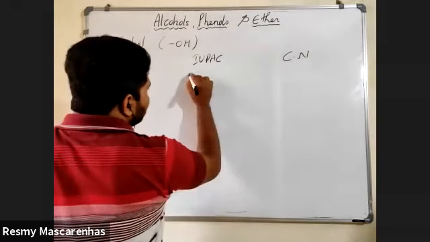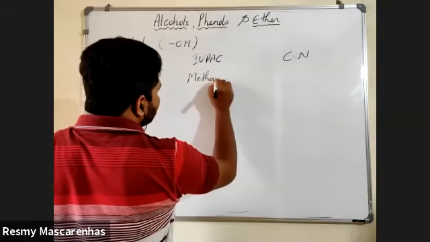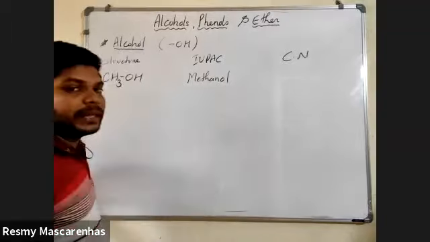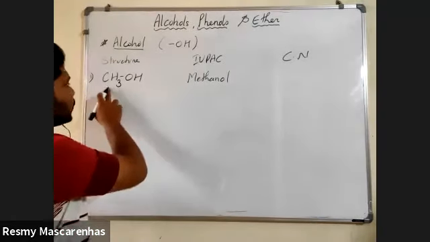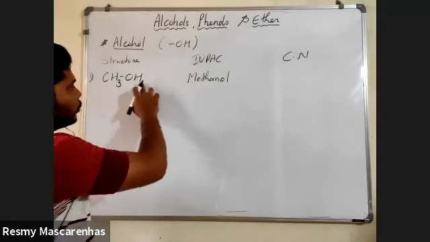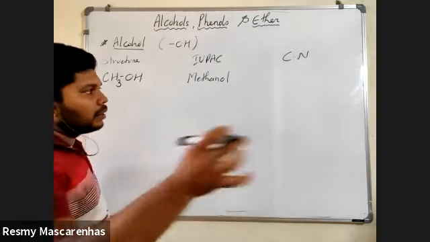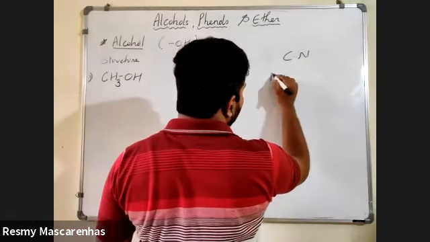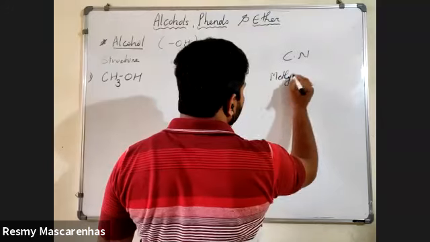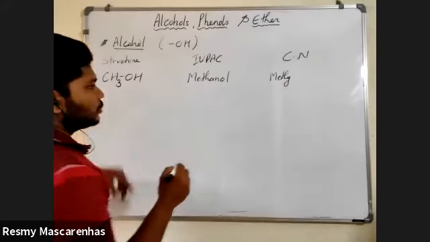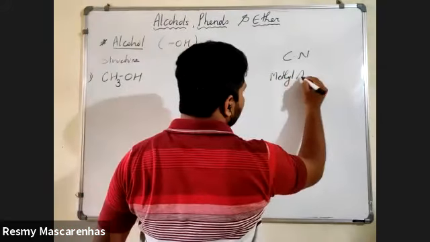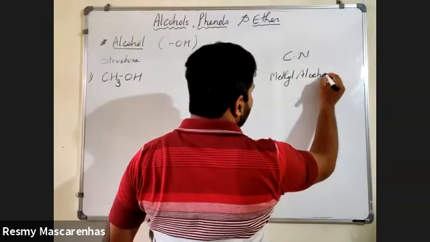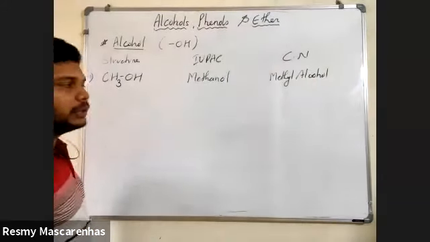The IUPAC name for this is methanol, because one carbon means meth and OH means ol, so it is methanol. Common name: how many carbons are there? One carbon, CH3, so you will call it methyl alcohol.